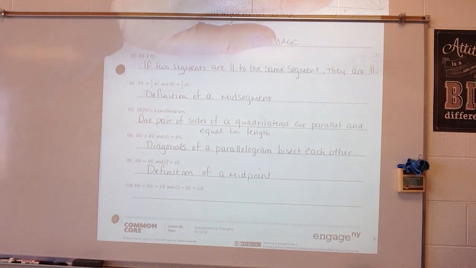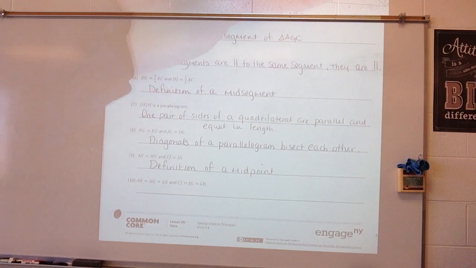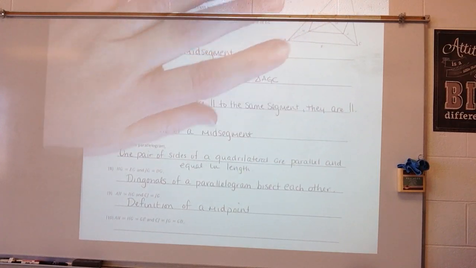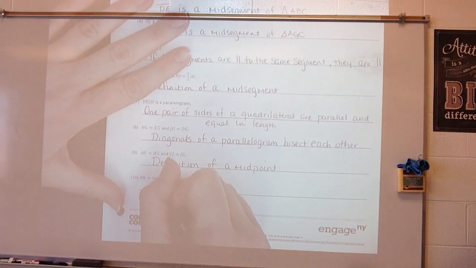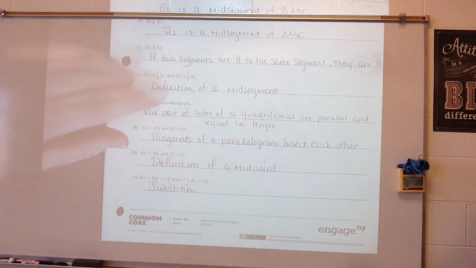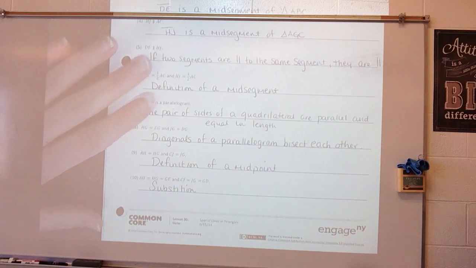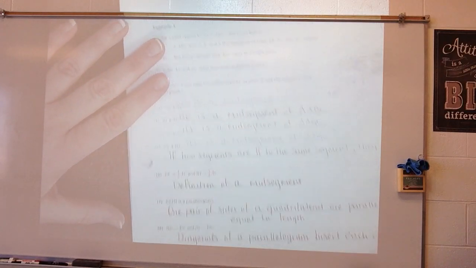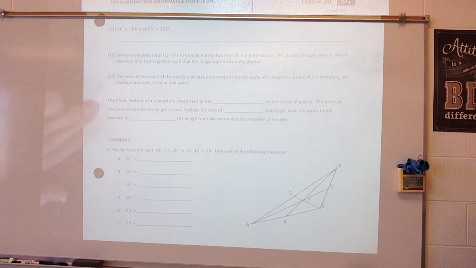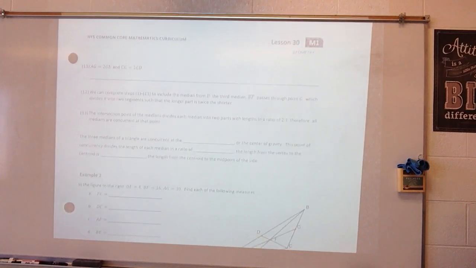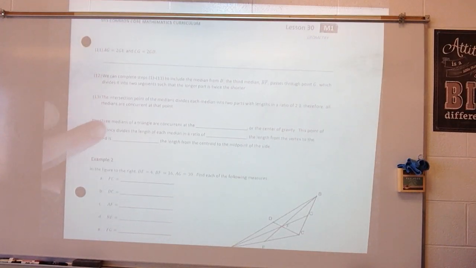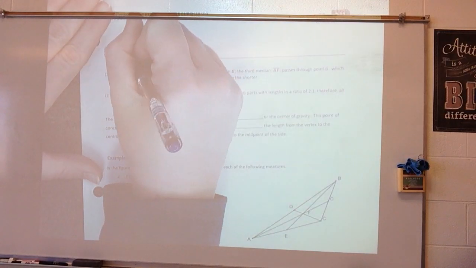AH is equal to HG is equal to GE, and CJ is equal to JG is equal to GD. That is substitution, because we have proven all of these to be equal. So AG is equal to 2GE and CG is equal to 2GD. That is our segment addition postulate.